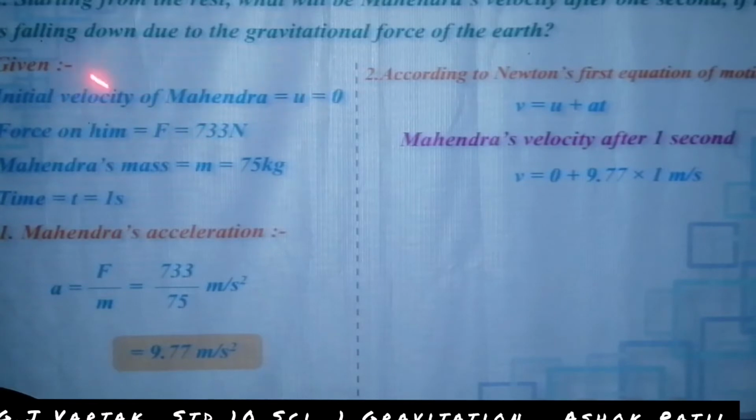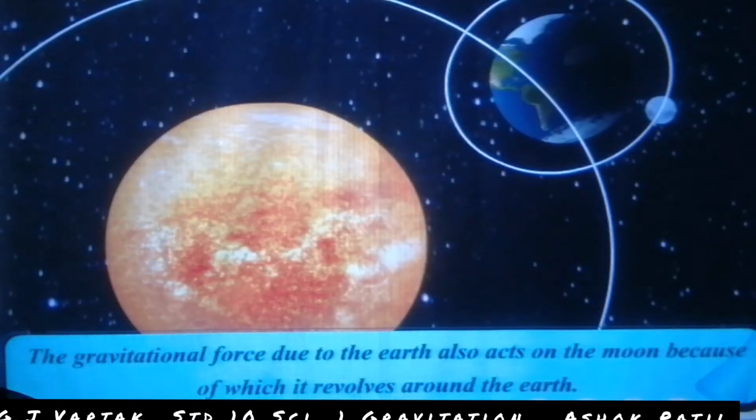Here is the given. Then a is 9.77. Here find out. And time is 1 second, but the unit of this velocity is meter per second. That's why the unit is given as meter per second. Then v is equal to 9.77 meter per second. That's why Mahendra's velocity is 9.77 meter per second.